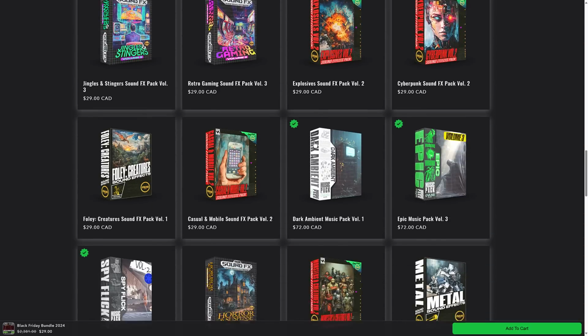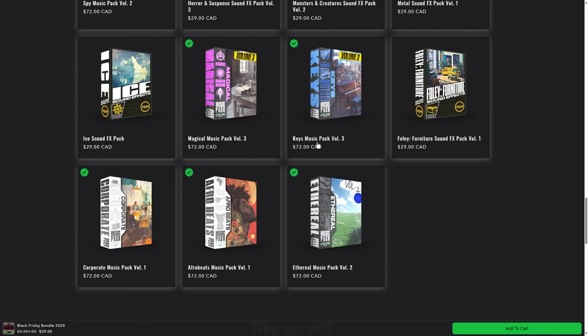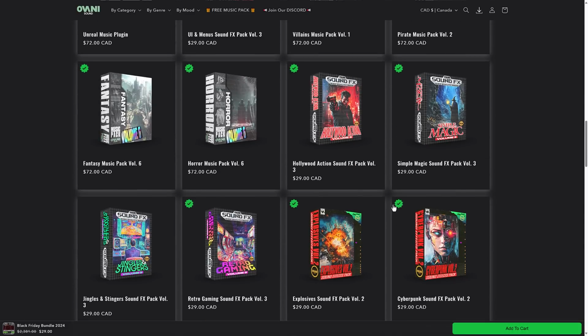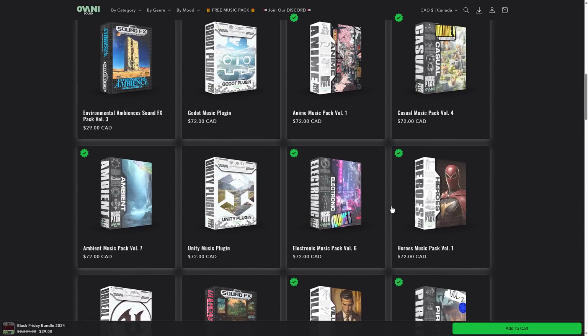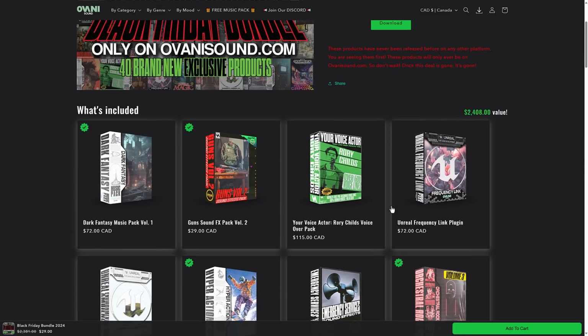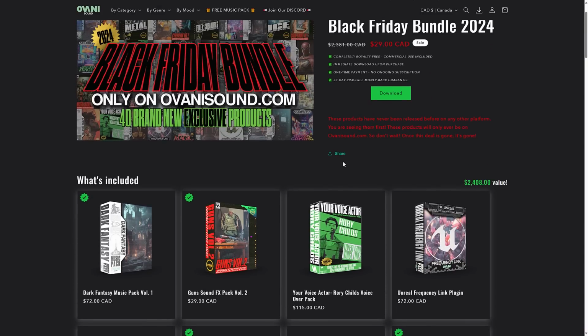And then on top of that, it is a variety of music packs and sound effects packs. Now, I've always loved sound effects packs. I think you can never have too many, but it's the music packs where Ovani really shine, because the big thing you're going to see with all of the stuff they do here is that everything is hyper focused on game developers. So this bundle turns out to be about 30 bucks, and you're getting 40 items in it. Again, none of these repeat from any previous Humble bundle, so it is all new stuff, and that is incredibly cool.